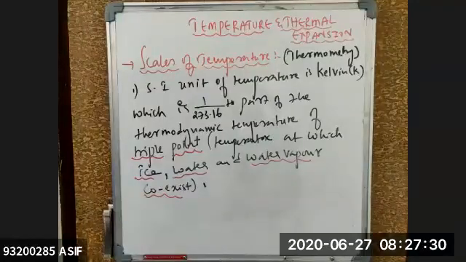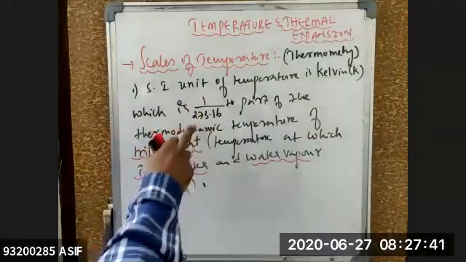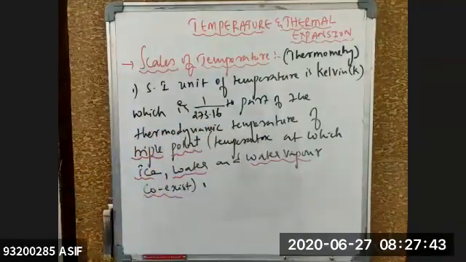Anyhow, so what are the scales of temperature? I told you the branch of physics which deals with the study of temperature is called thermometry, and the SI unit of temperature is Kelvin. And what is Kelvin? Kelvin is 1 by 273.16th part of the thermodynamic temperature of the triple point.